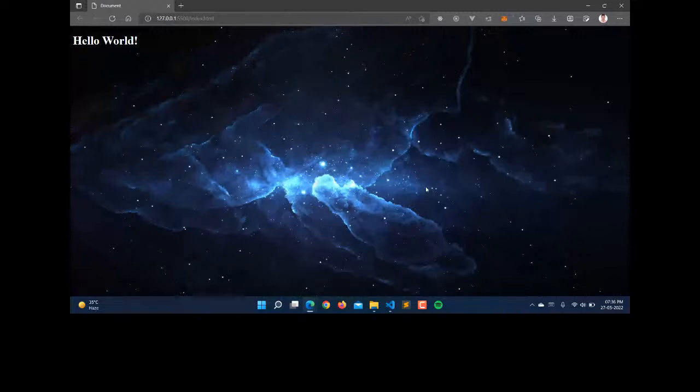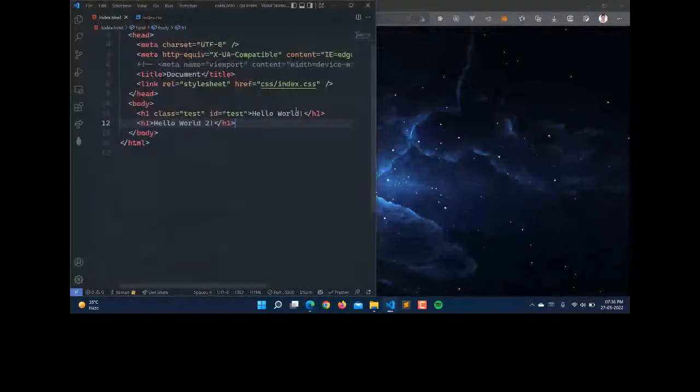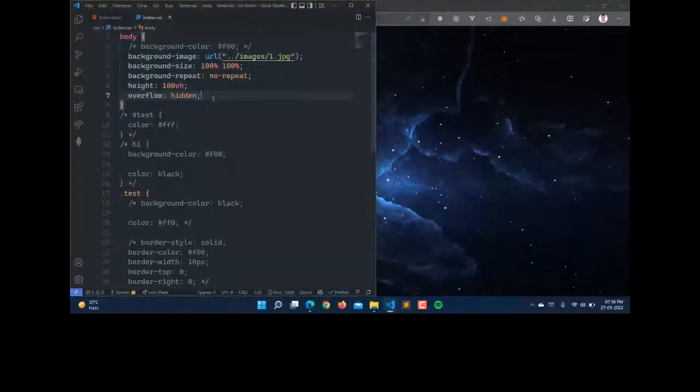So we have the background property like this. Now let's go here and understand the position, which is also an important concept. For that, I'm first removing the image and the background.